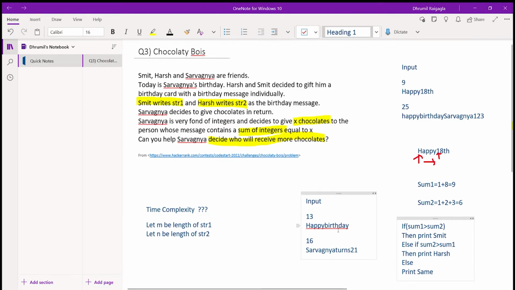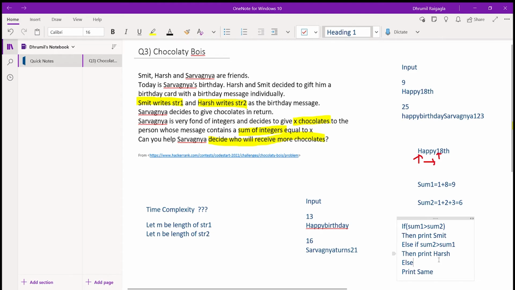So coming to this input, similarly we can see in this message "happy birthday" there is no integer. So this person, that is Smith, will receive 0 chocolates, and here it contains two integers 2 and 1 with sum 3. So Harsh will receive 3 chocolates. So definitely Harsh is receiving more chocolates, so we will print Harsh in this case.